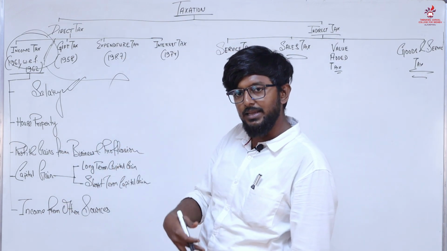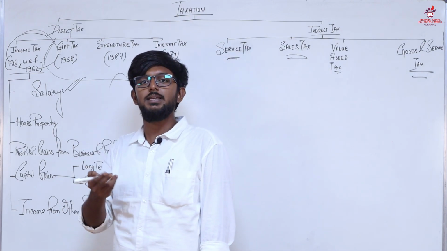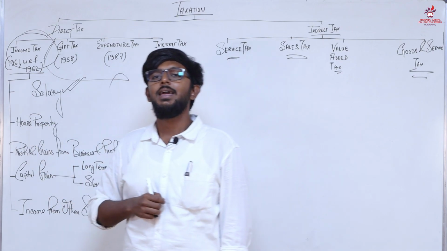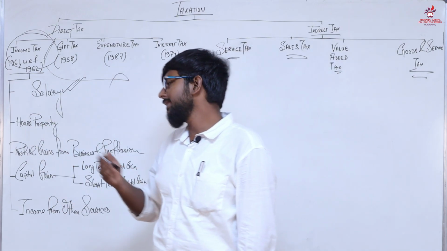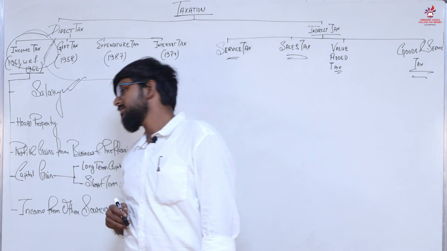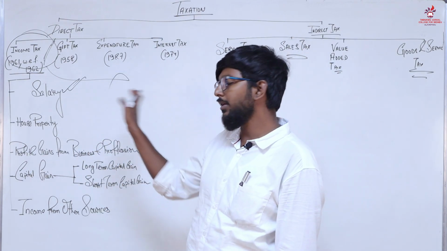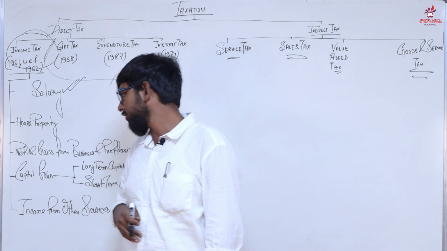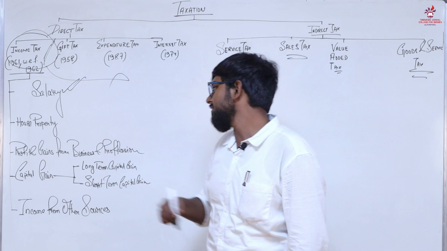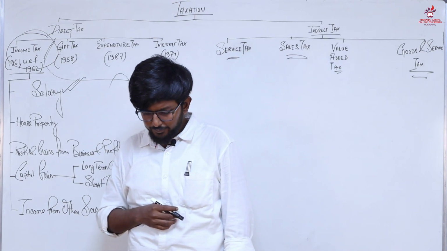Maybe we are earning the money, but the source is very much different from salary. So we will call that income from house property, and this includes land incomes as well. Suppose you have a land and you rent it out, we will consider it as income from this same source.